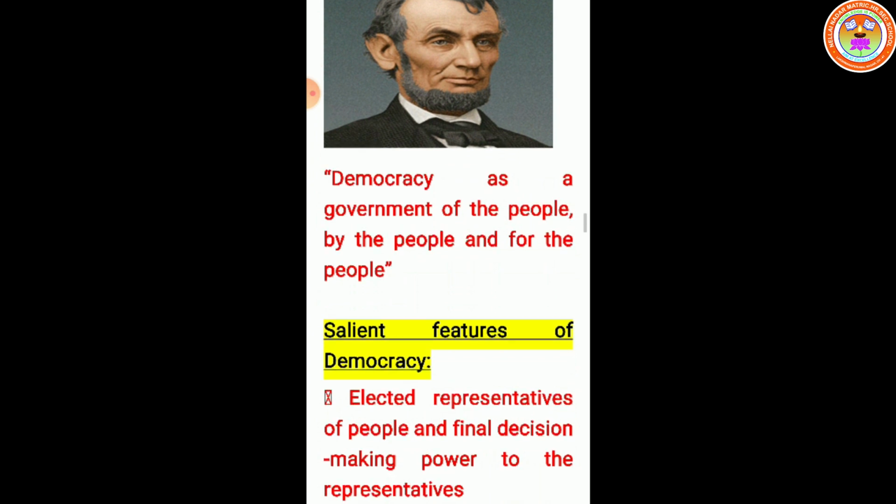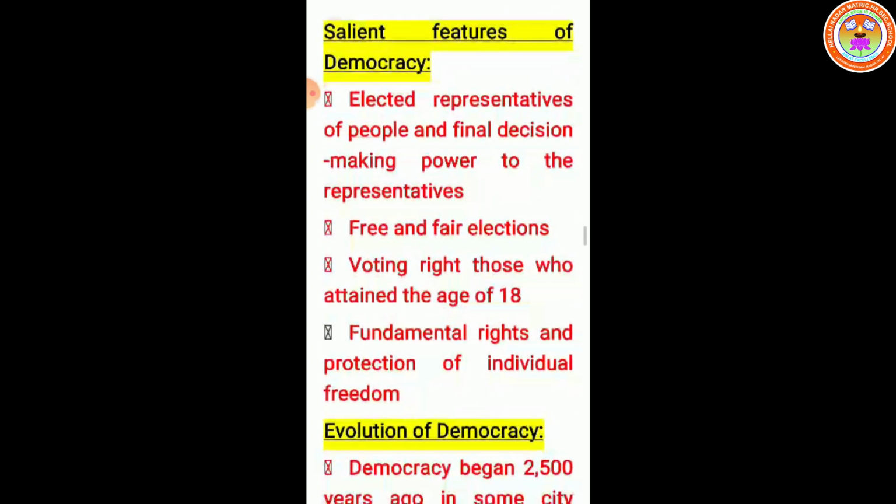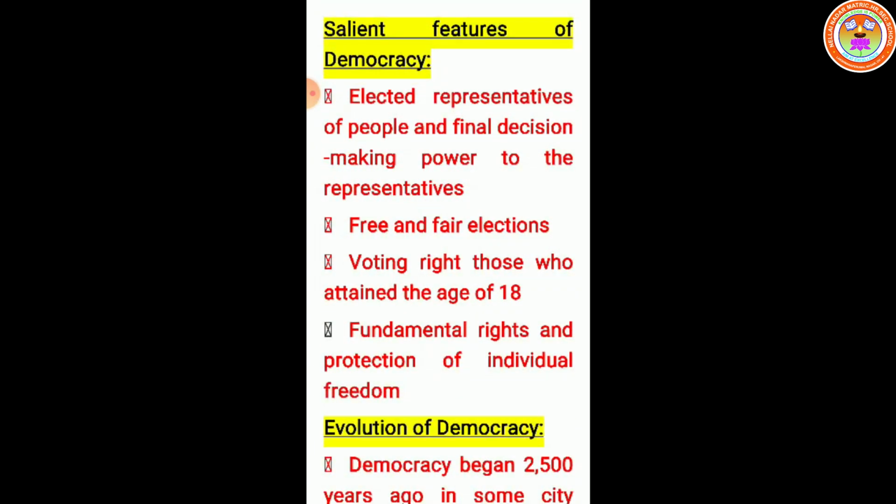Salient features of democracy. Elected representatives of the people and final decision-making power to the representatives. Free and fair elections. Voting right for those who attain the age of 18. Fundamental rights and protection of individual freedom. These are the salient features of democracy.